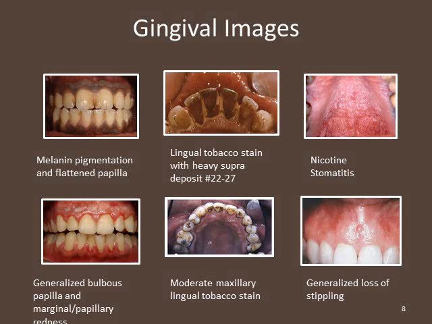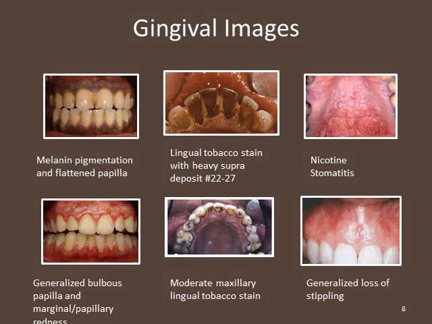Here are some gingival images of my patient. The first shows melanin pigmentation and flattened papilla. The second, or center top image, shows lingual tobacco stain with heavy supradeposit on 22 through 27. The third image on the top row is nicotine stomatitis.